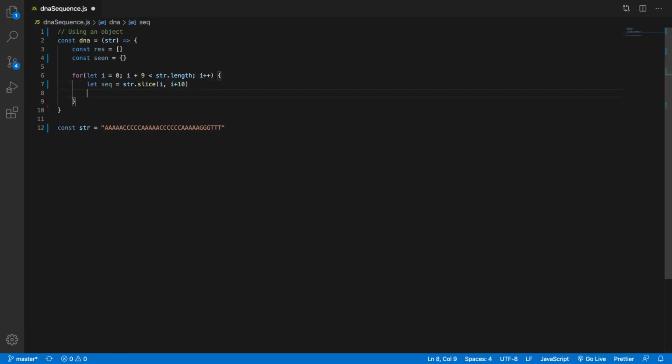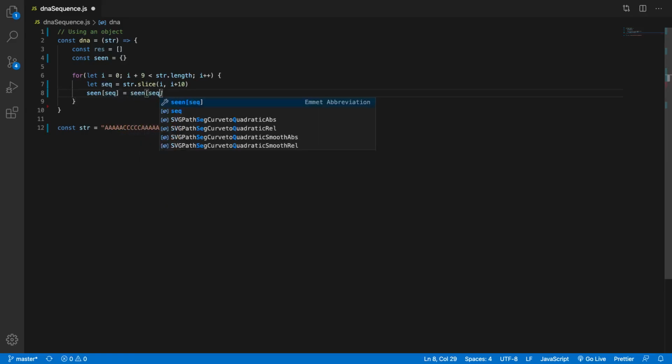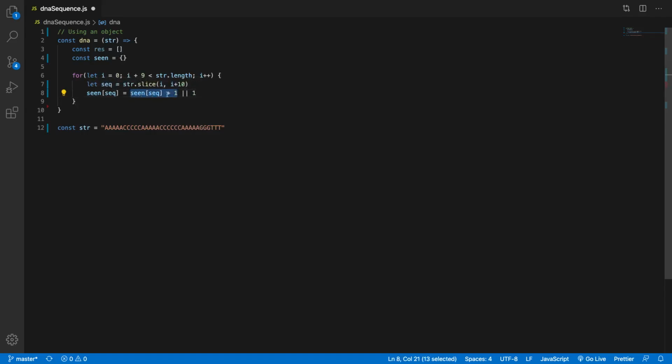So a shortcut for this object right here, we need to populate it each time that we go through the array. So we'll go scene at sequence equals scene at sequence plus 1 or 1. What this means is in our scene object, if there's a key that matches this sequence, we're going to add 1 to that if it's present. If it's not present, we're just going to initialize it at 1, basically. So that's like a little shortcut for that.